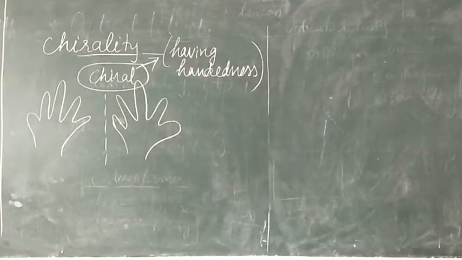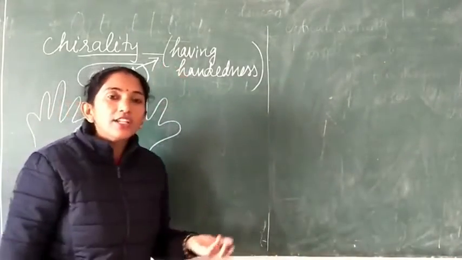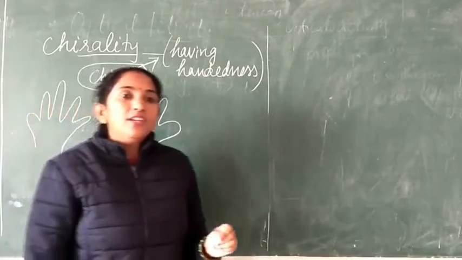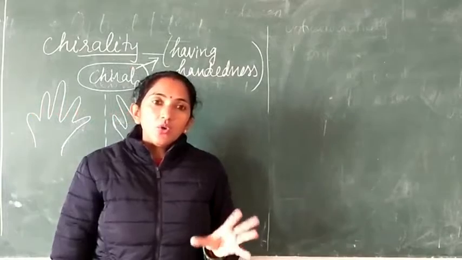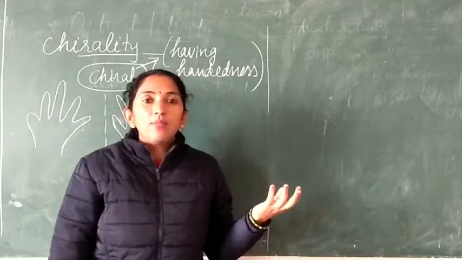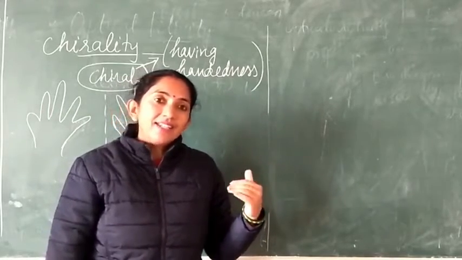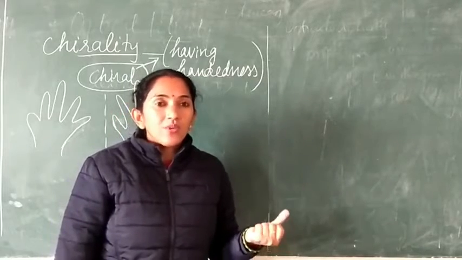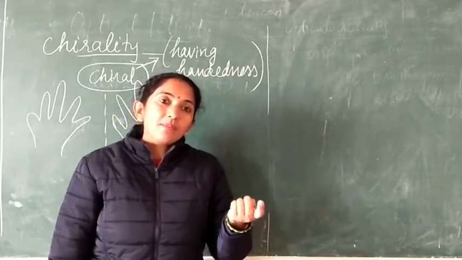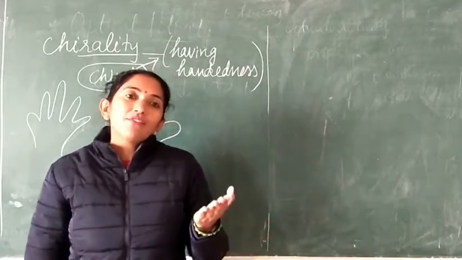Now students, the word chirality comes from the word chiral, which means having handedness, either left-handedness or right-handedness. If we look at a ball in a mirror, we see that it appears to be the same. The ball has a mirror image, and that mirror image will superimpose on it. Superimpose means to fit on it, right?